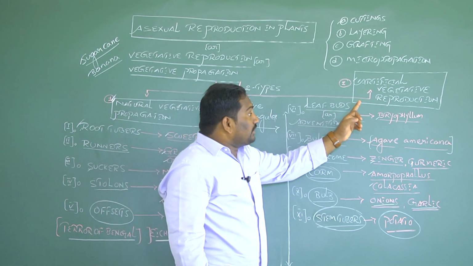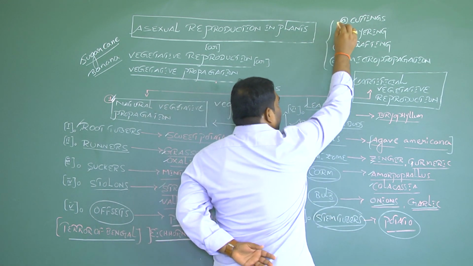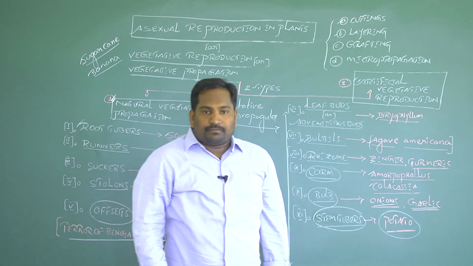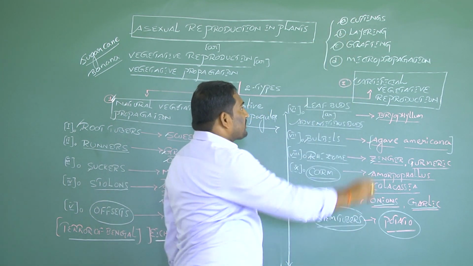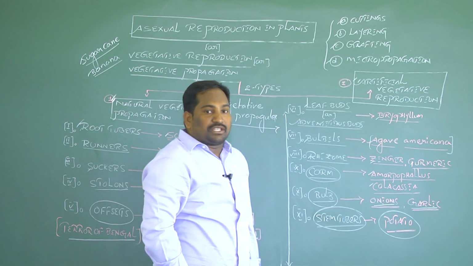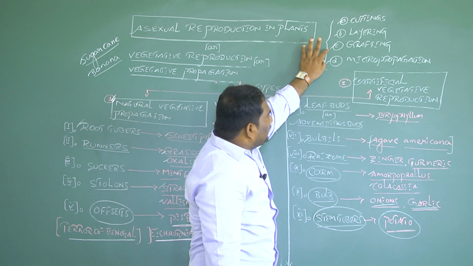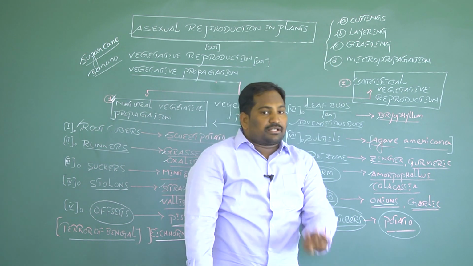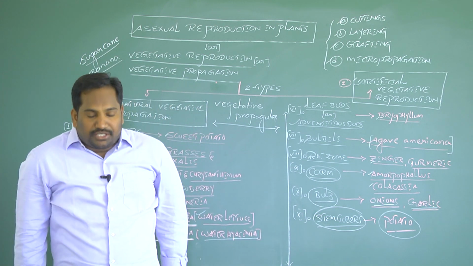The next method is layering. The third is grafting. The last is micropropagation. So cuttings, layering, grafting, and micropropagation are the four methods under horticultural or artificial vegetative propagation.